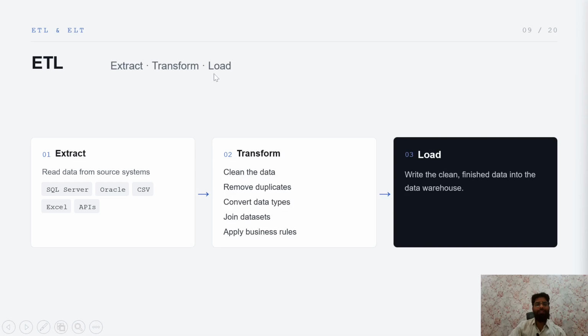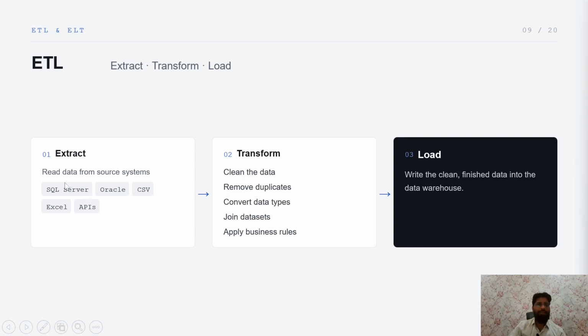ETL: extract, transform, load. Extract means we have to get data from the source, right? The source could be anything, it may come from a database, from a file, or from APIs. So first we get the data and then we transform it. Transform is where I want to filter some data or perform some operation over the data. So extract means we get the data, transform means we perform some operation over the data, and load means we load the data into the warehouse, right?